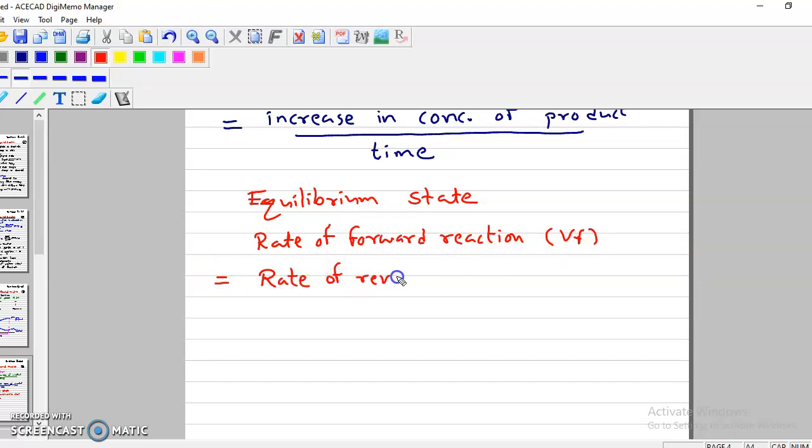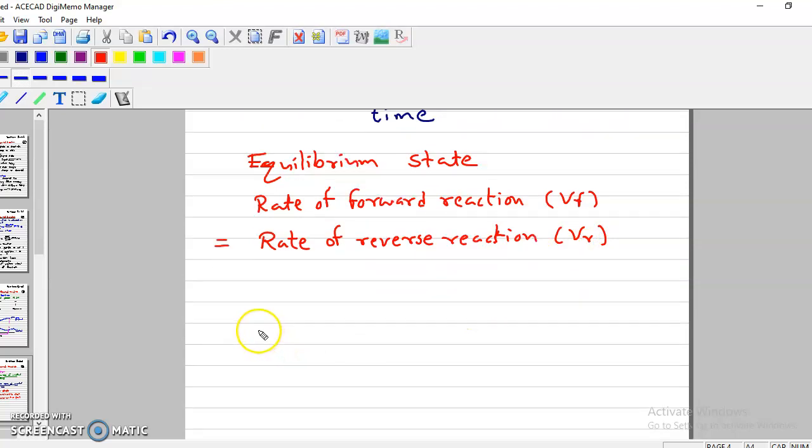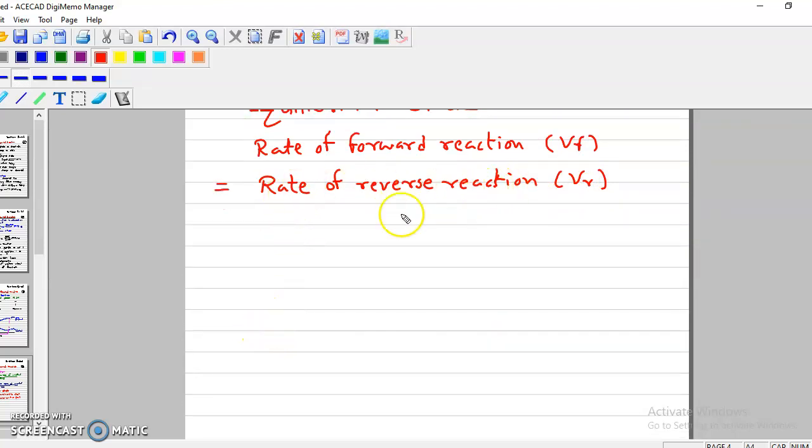Whenever there is equilibrium, that is, the end of the reaction, at that time the rate of forward and the rate of reverse reaction will be equal. So now there will be no change in the concentration of reactant or the concentration of product.